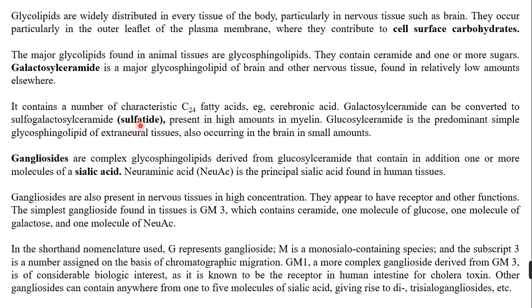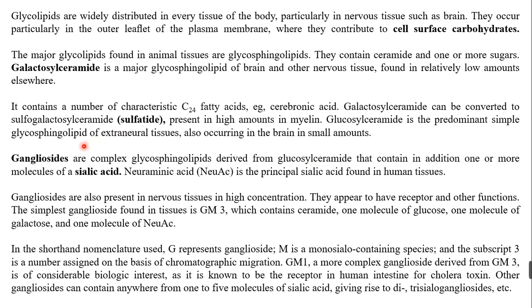It is also a major component of myelin, which, as you know very well, is a major part of the axons. And glucosyl ceramide is a predominant simple glycosphingolipid in the extraneural tissues, also occurring in the brain in small amounts.